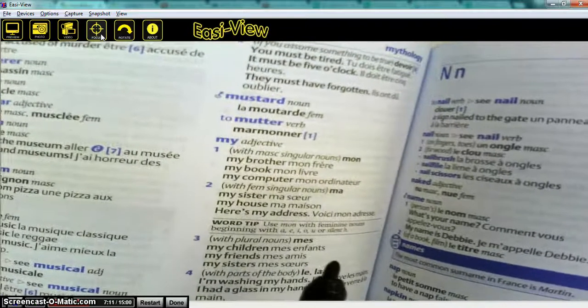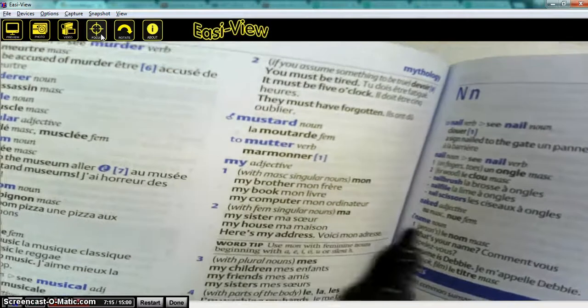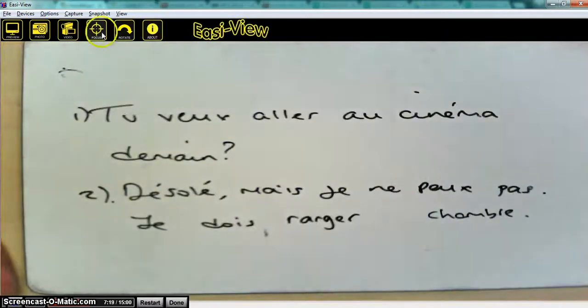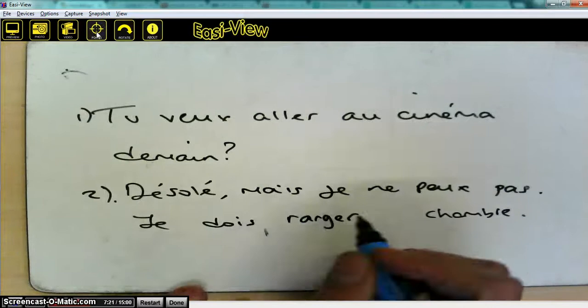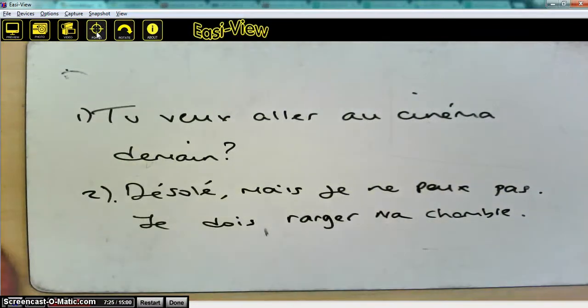Now, of course, it was my bedroom, and we found out that bedroom was a feminine singular noun. So the word that we're after is this one here, which is ma. So what I'm going to do is put into this little space ma chambre. So that's how you complete that activity.